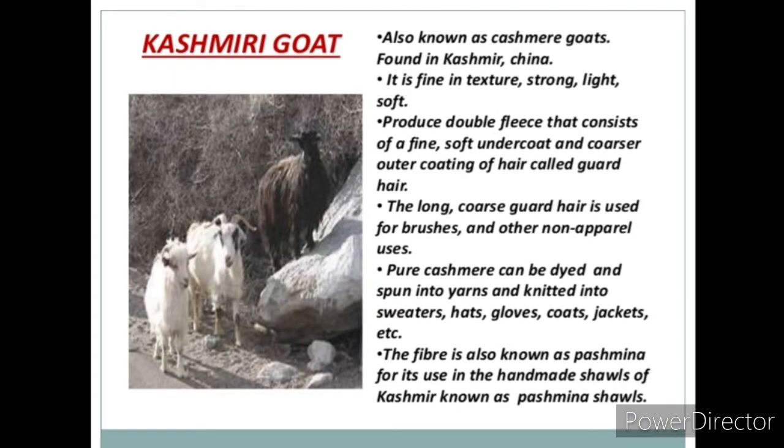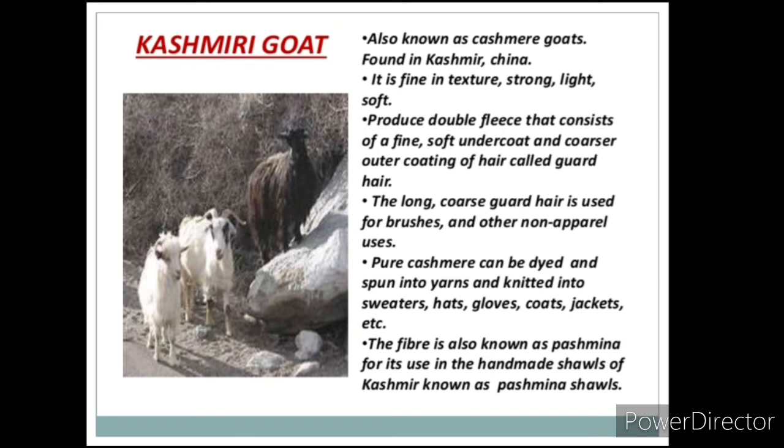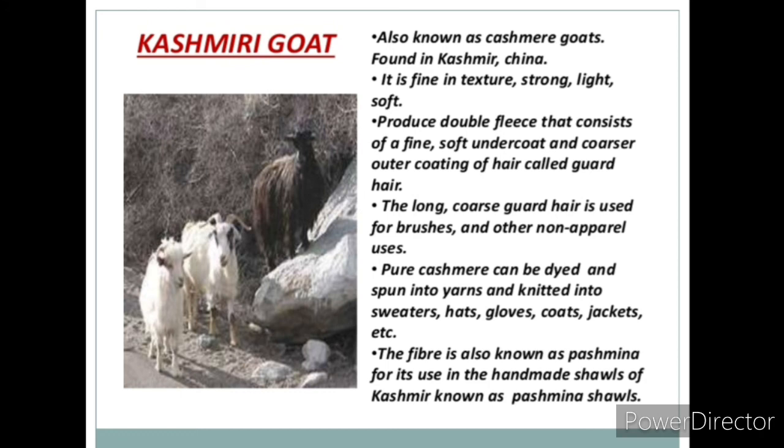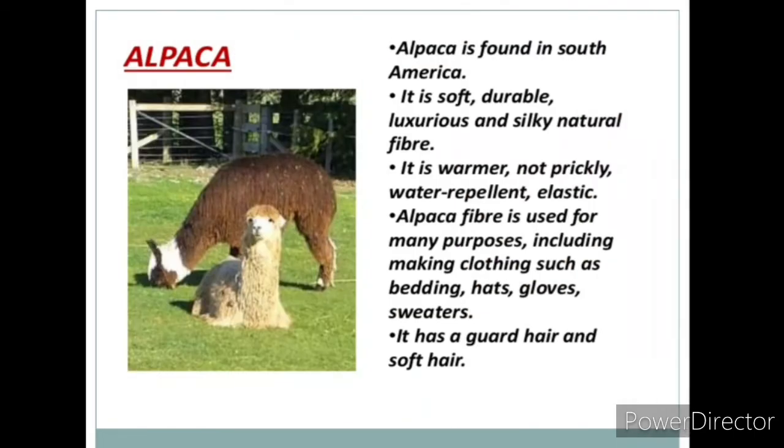Next one is Kashmiri goat, also known as Kashmir goat, especially found in Kashmir and China. The fiber of this goat is of very fine texture, strong, light, and soft. Pure cashmere can be dyed and spun into yarn and knitted into sweaters, hats, gloves, coats, jackets, etc. Fiber is also known as pashmina for its use in handloom shawls of Kashmir known as pashmina shawls.